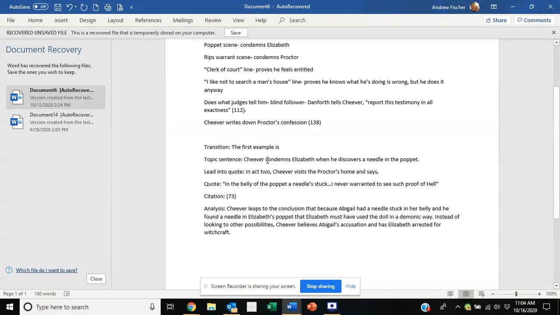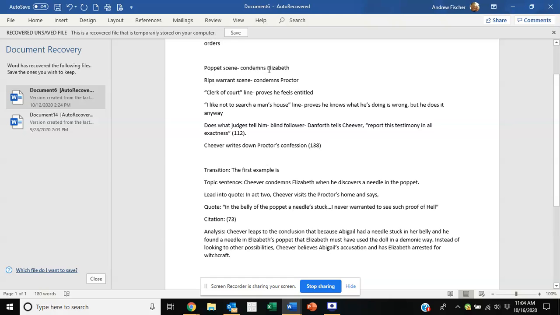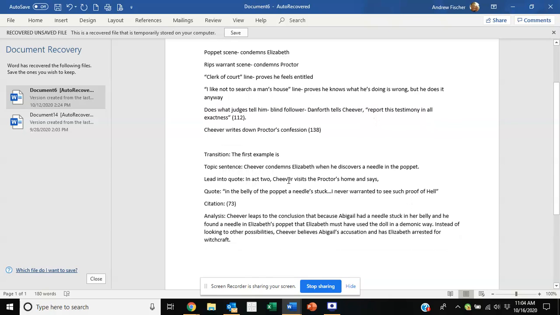Now, the topic sentence is what the entire paragraph is about. So my first example is that he condemns Elizabeth. That is the thing that proves the thesis. So Cheever condemns Elizabeth when he discovers a needle in the poppet. The whole paragraph is about Cheever condemning Elizabeth.